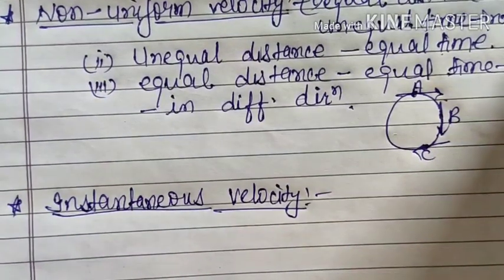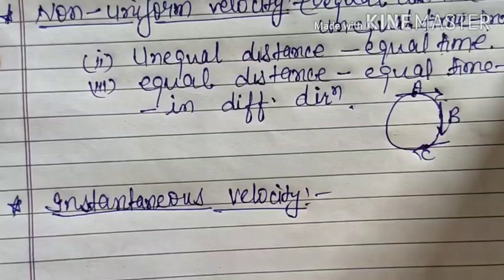Otherwise, if the body is moving with uniform velocity, there is no need to calculate the velocity at every instant, because the velocity is uniform and will not change. At this instant the velocity will be the same, and after 3 minutes also the same. So basically this concept works in the case of non-uniform velocity.